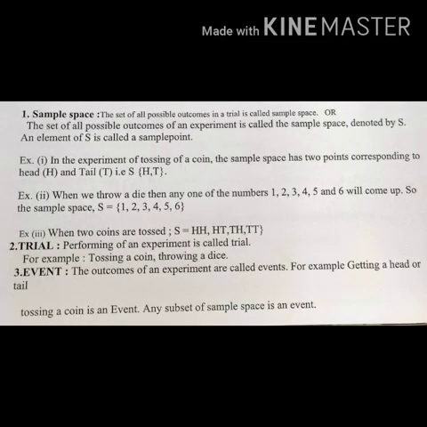Third example, when two coins are tossed. First we took one coin, so head and tail. Now with two coins, you get two heads and two tails. So what are the possibilities?